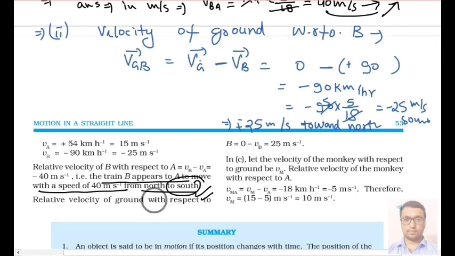So here we will check our answer: the relative velocity of ground with respect to B is 0 minus VB, that is 25 meter per second. Okay, so this is our answer.